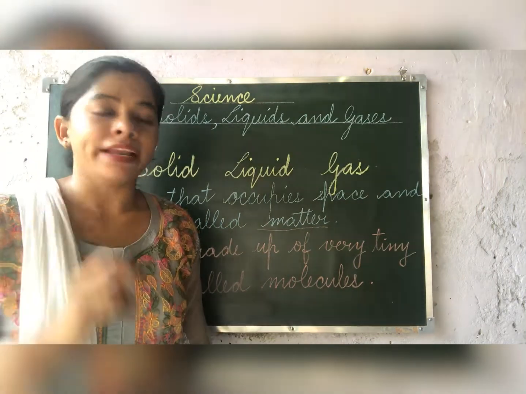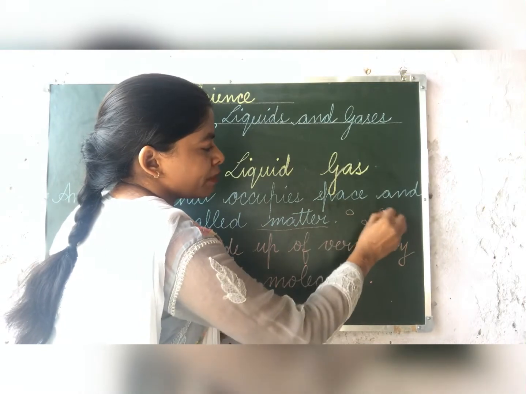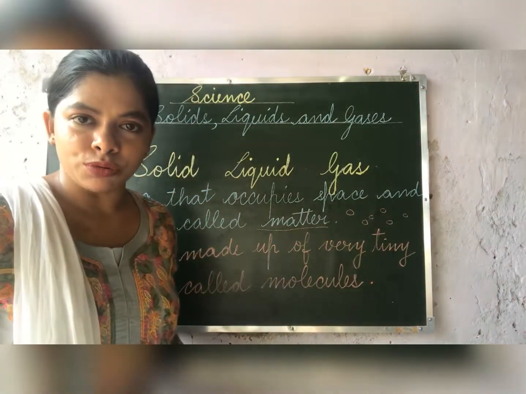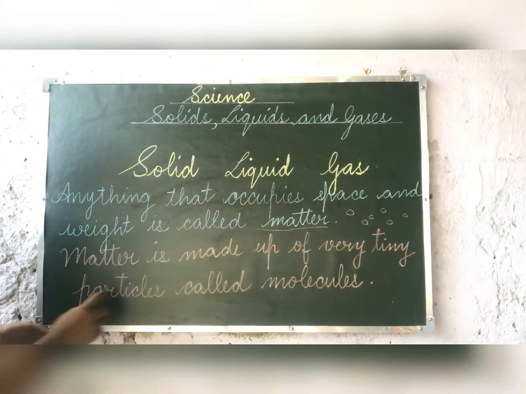Okay children, and matter is made up of very tiny particles. Matter is made up of very tiny particles, they are called molecules.